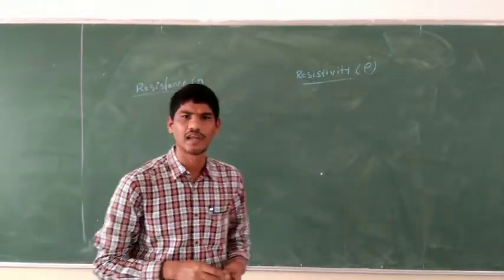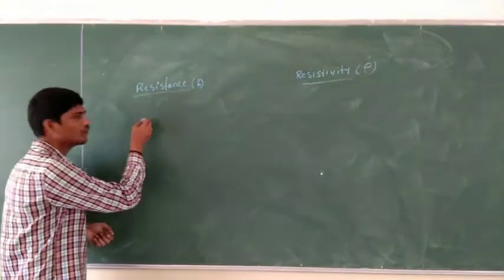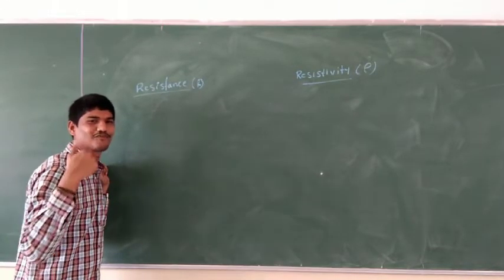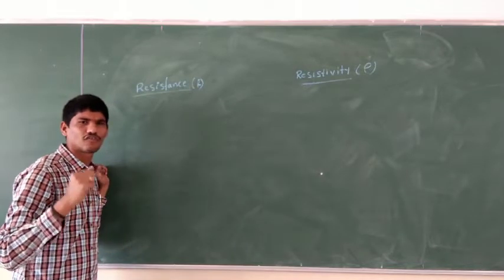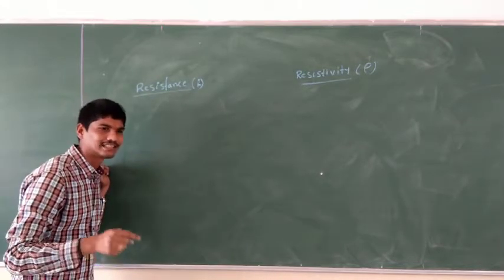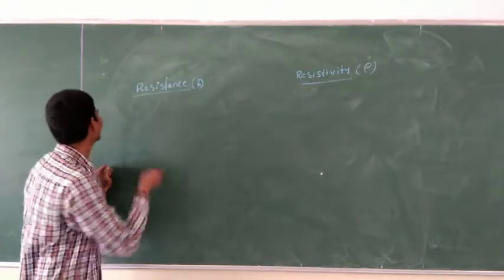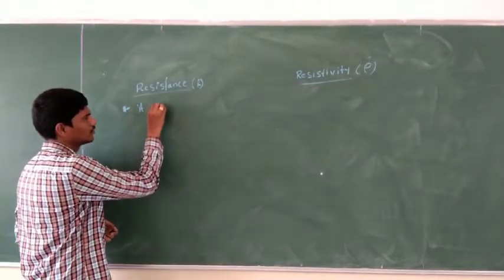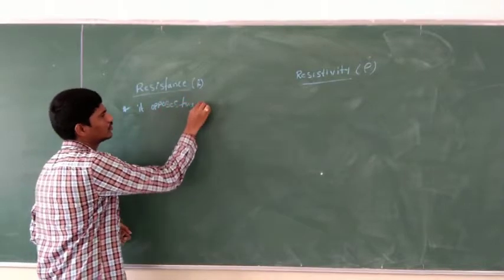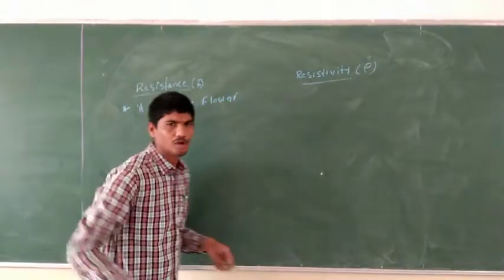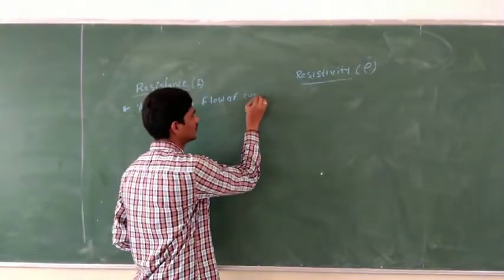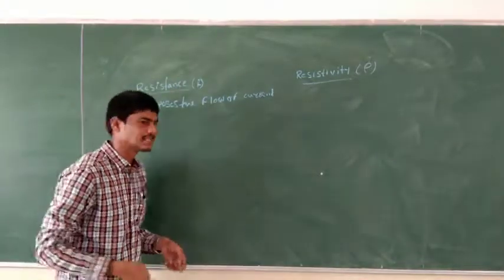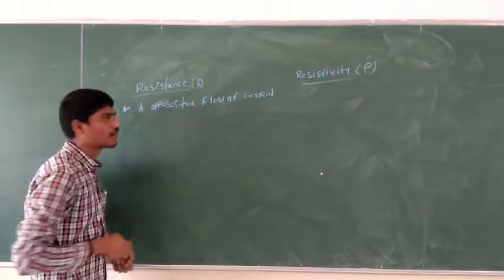The property of a material due to which it opposes the flow of current through it is called resistance.